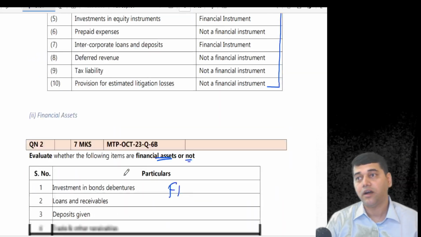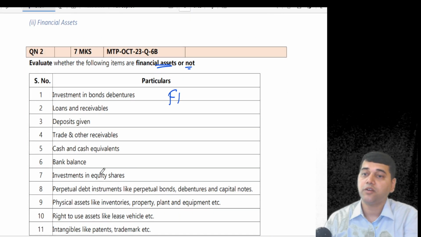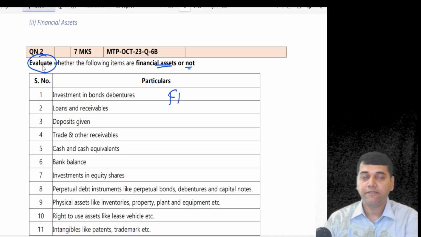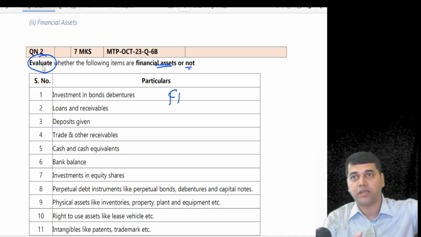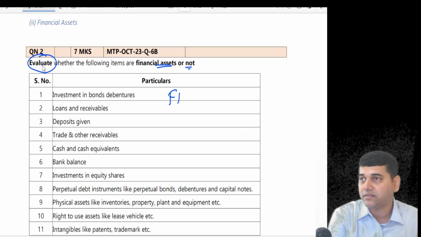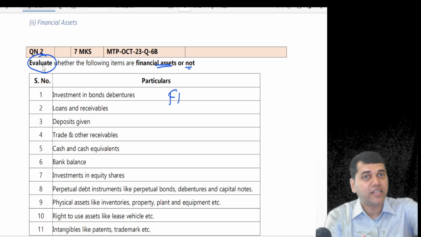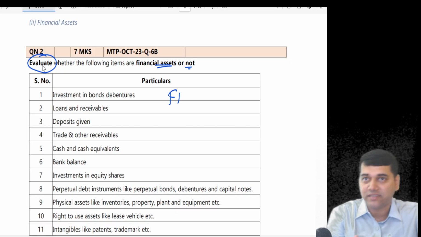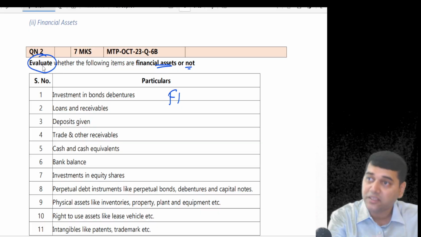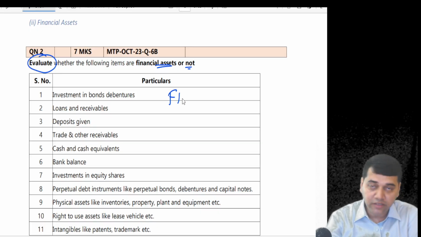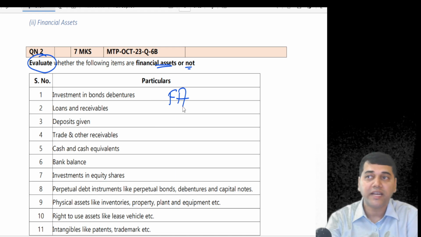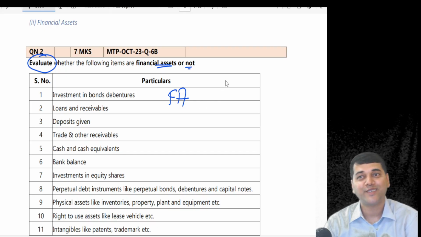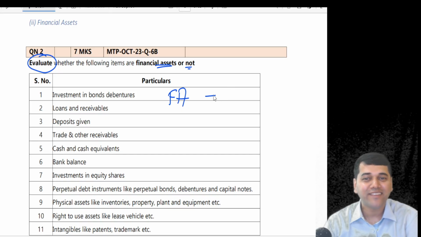Why? Because they used a verb called evaluate. What do you mean by evaluation? Evaluation means you take one benchmark, you compare it with something, and you justify your answer. Somebody has written an examination, you mark it, evaluate it. That means you try to compare with the model answer and say whether this person has written as per that or not. Now, investment in bond is a financial asset. But should you not write the reason? Why is it a financial asset? Contractual. Why is it a financial asset?